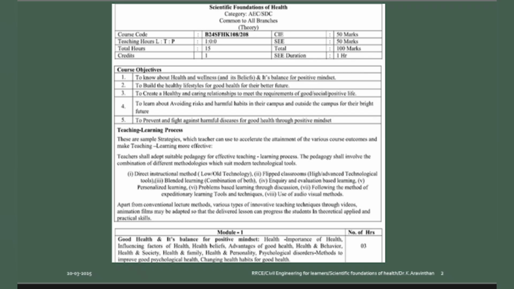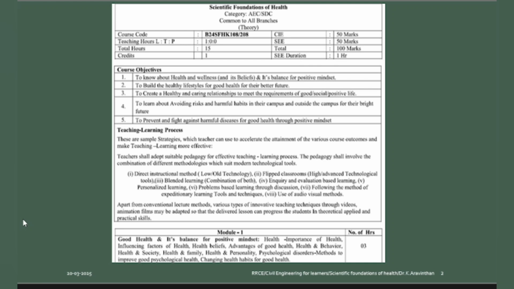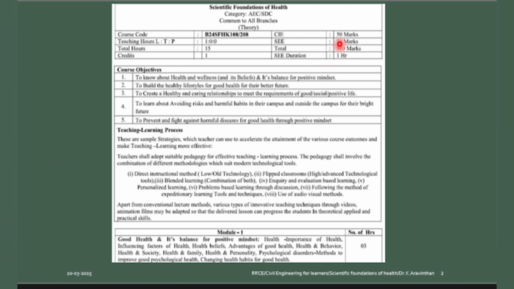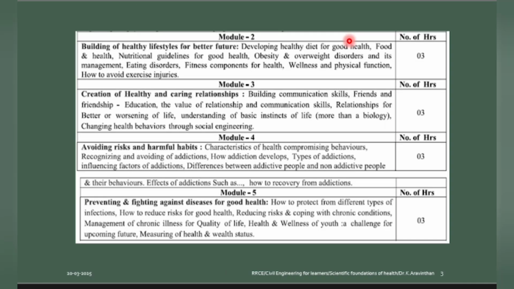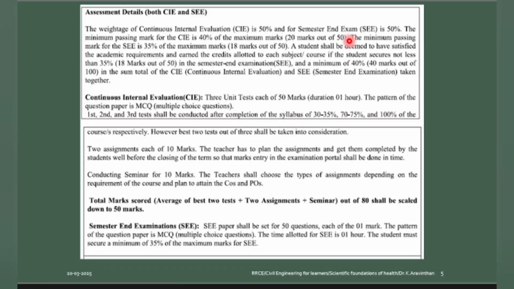50 marks is your CAE. 50 MCQ questions will be given to you. Even in your internals, you will be having these 50 MCQ questions for all the three. And for your external also, you will be having 50 marks. Going further, I will discuss with you. And the textbooks, 3 textbooks are given. These are internal marks. How many assignments are there? 2 assignments, each carrying 10 marks. So 50 for your internal, 2 times 10 marks for your assignments, totally 70, plus 1 seminar you have to do. Totally how many marks? 80 marks, which will be reduced to 50 marks and it will be your internal.